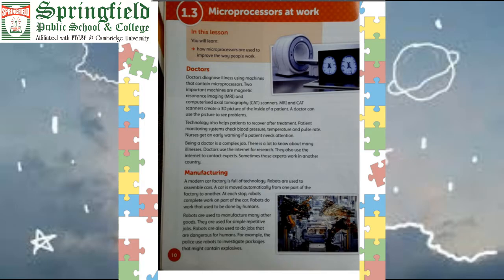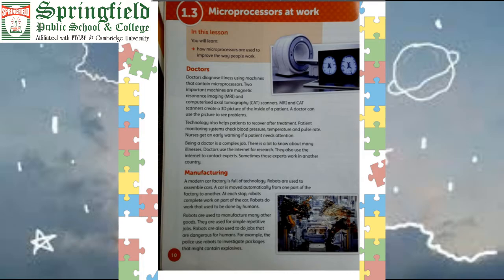They will take a 3D picture of your brain, of your stomach, whatever, if you are suffering from pain, and then show it on the screen. In this way we can easily identify that the issue is residing in this part. You have the issue with this part of your body. Basically the microprocessor helps the doctor in diagnosing the issues inside the patient.